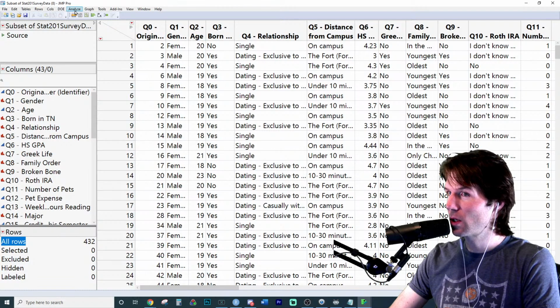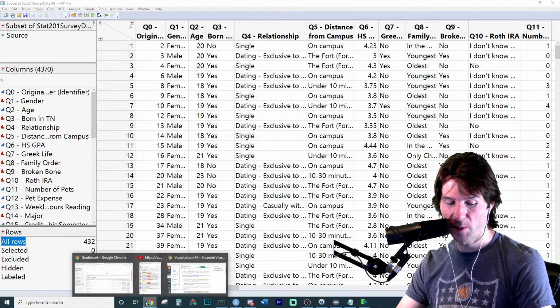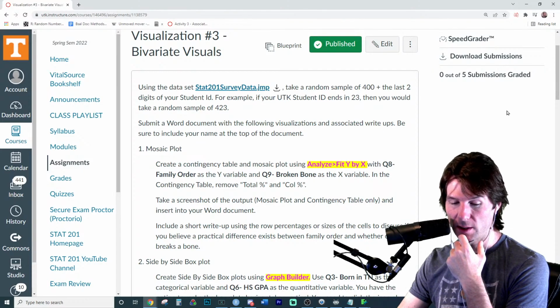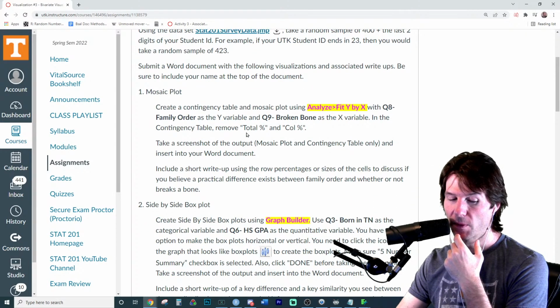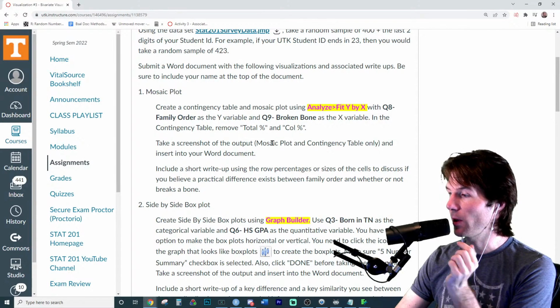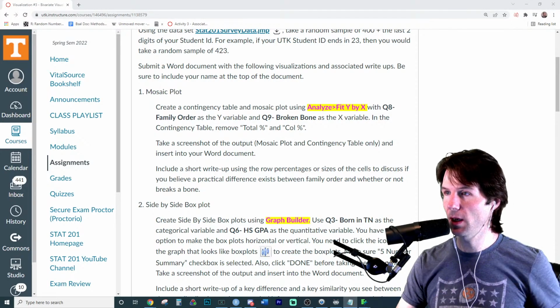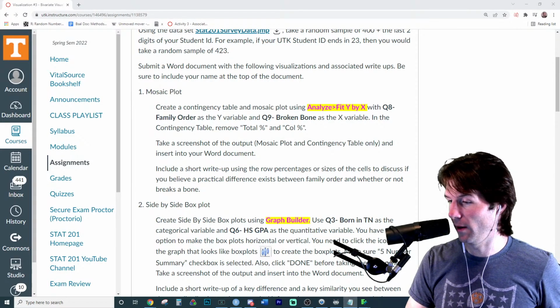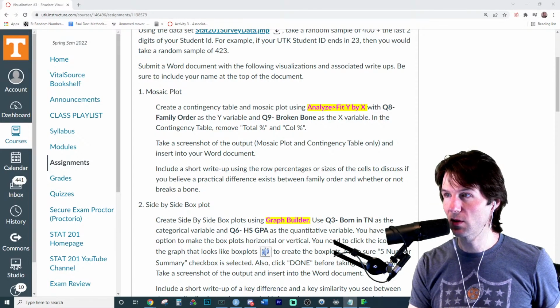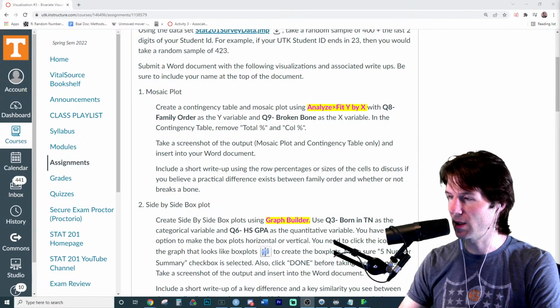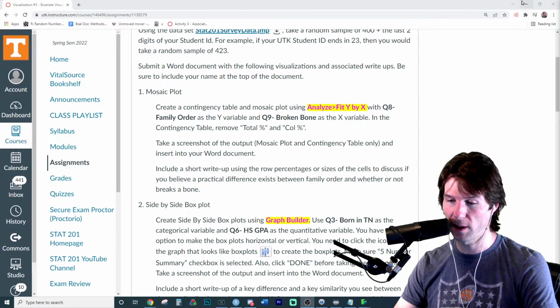We're all good. So now that we have our random sample, we got the first part done. Using the random data set, submit a Word doc, include the write-ups. Create a contingency table in a mosaic plot. So we have to use 2 categorical variables right here. Let's take another timestamp and talk about the mosaic plots. So here we go. Stat Tool 1, mosaic plot visualization. So when it comes to visualizing a mosaic plot, as we said, there are 2 categorical variables.